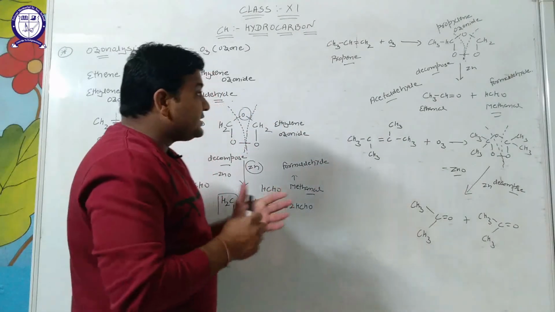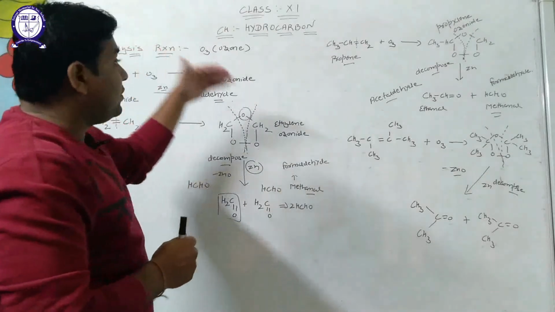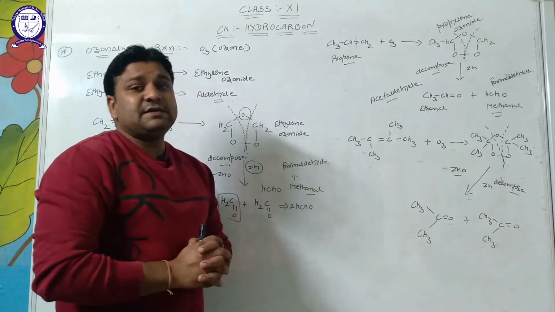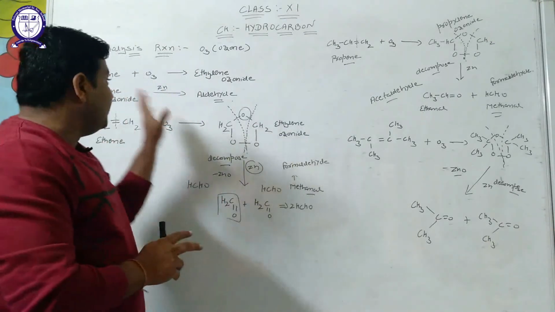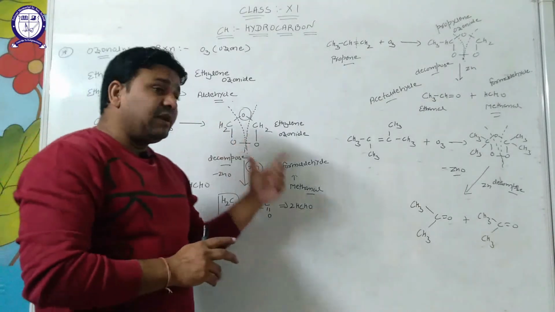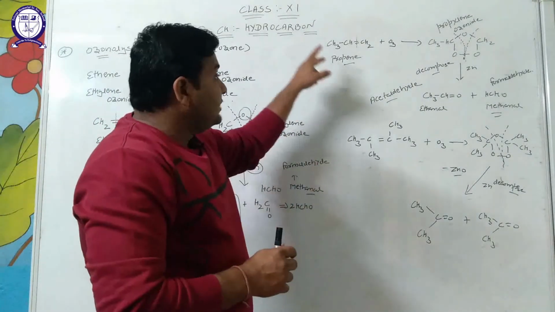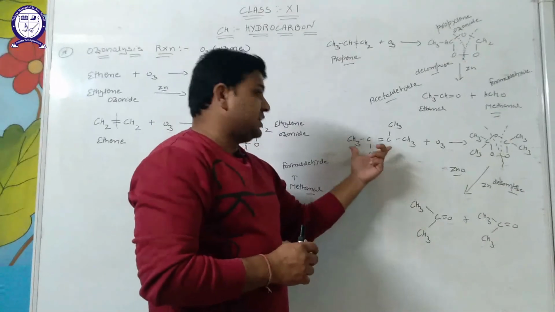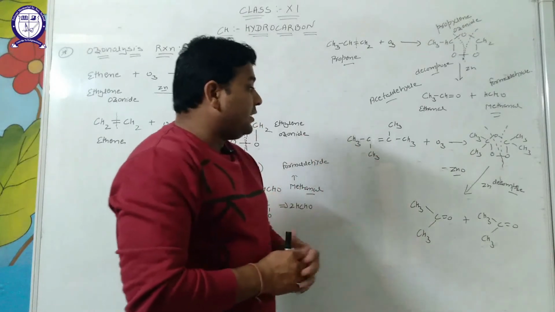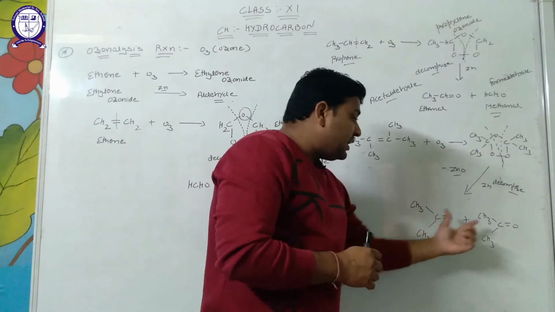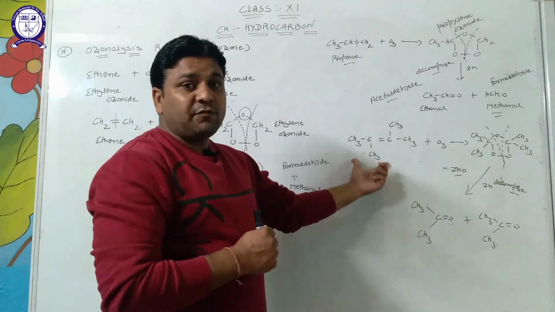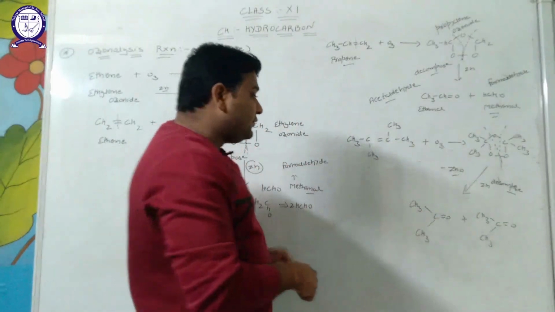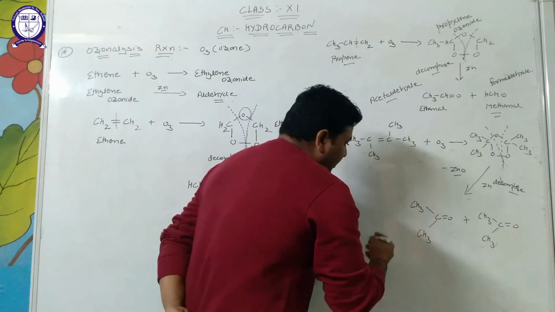Clear? Student, we can say that when alkene undergoes ozonolysis, it gives the formation of two types of molecules. First one is aldehyde and second one is ketone. When we take symmetrical alkene, it gives similar aldehyde, and unsymmetrical alkene gives different types of aldehyde. Similarly, with alkyl groups on alkene, it gives similar ketone when symmetrical, and different types of ketone, 2 moles of ketone having different numbers of carbon atoms, when unsymmetrical.